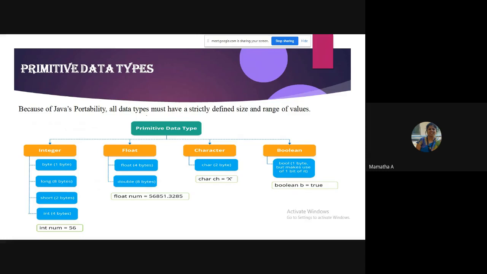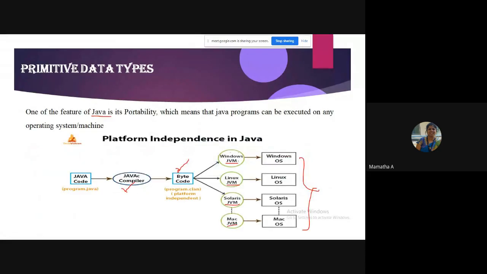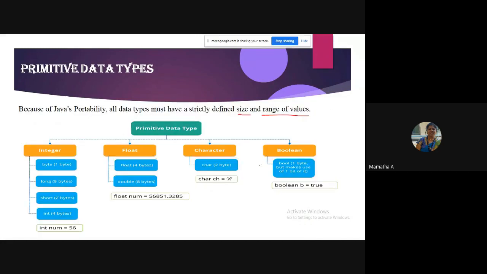But in Java, since it is a portable language, all data types must have a strictly defined size and range of values. Why should I have a strictly defined size? Because I want it to work on any operating system. I cannot make sure that it works only on a particular operating system. In any operating system, it has to work. So that's the reason in Java, all the 8 data types that we spoke of should have a strictly defined size and range of values.